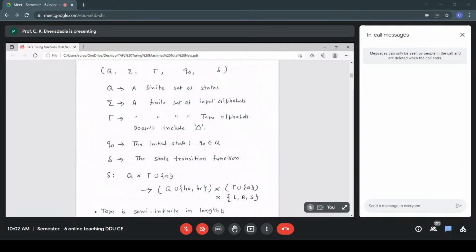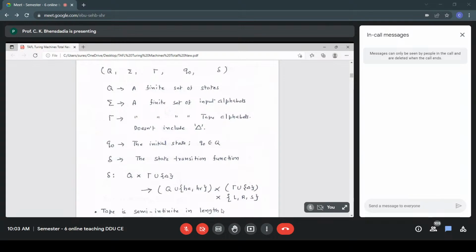So we make a transition to the new state, and because HA and HR are not part of Q, the new state is Q union HA, HR. Then we write a new symbol from the tape alphabet, and because blank is not part of the tape alphabet, it is tau union blank.